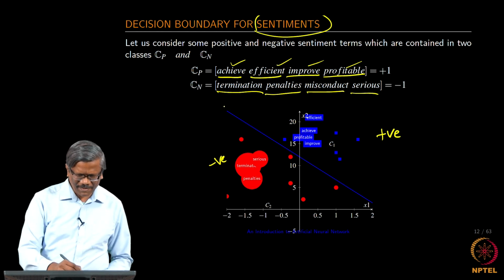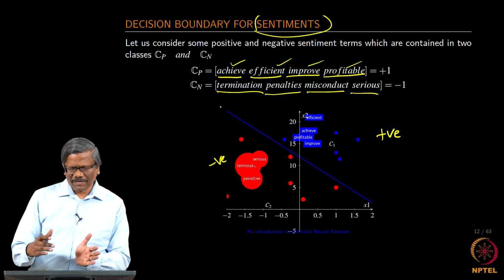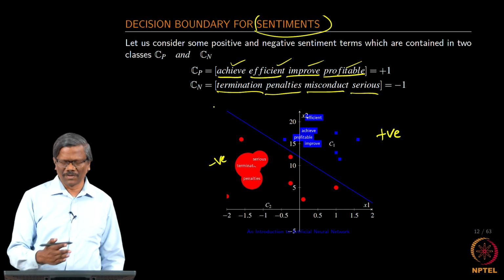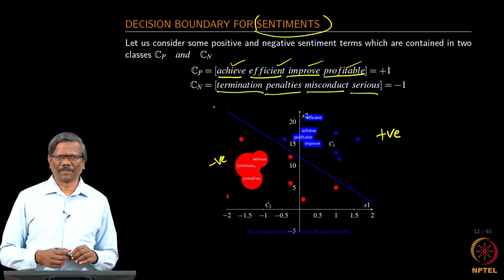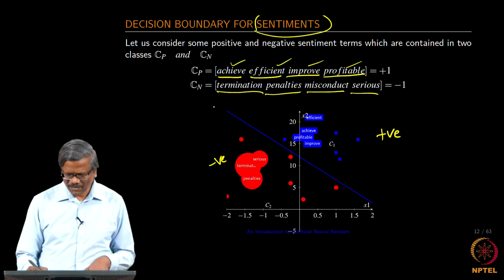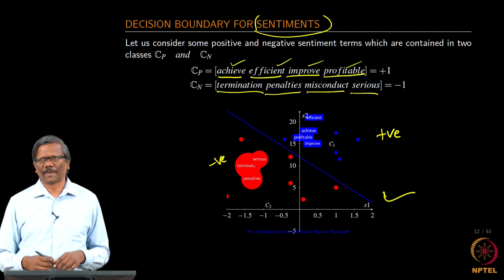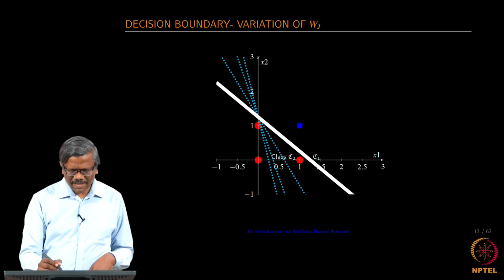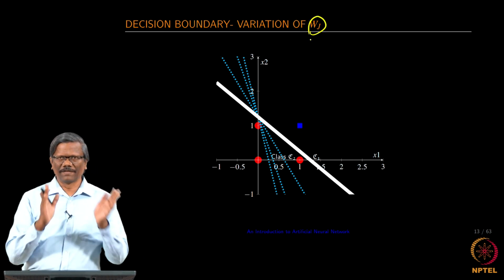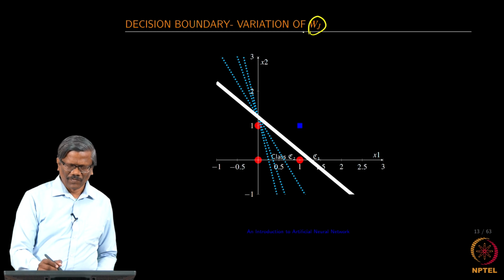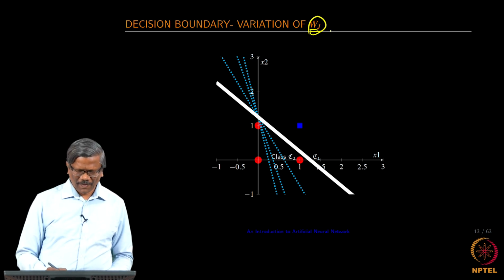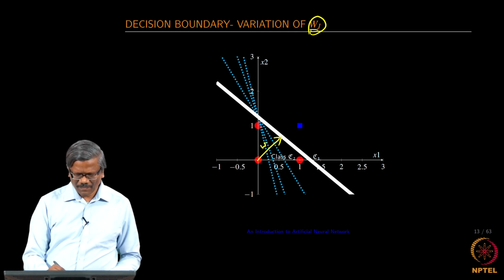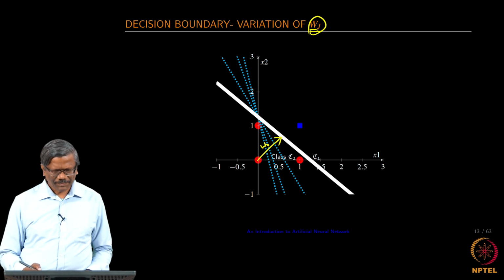Okay. So, again to explain that, in the case of natural language processing, we can utilize these classification principles to decide whether a given sentence is a positive sentence or a negative sentence. So, it is possible for us to apply the same principle in natural language processing as well. Okay. So, as I mentioned earlier, the variations of the W, right, in terms of the slope is decided by the Wj, and then the distance is decided by the W naught. Okay.